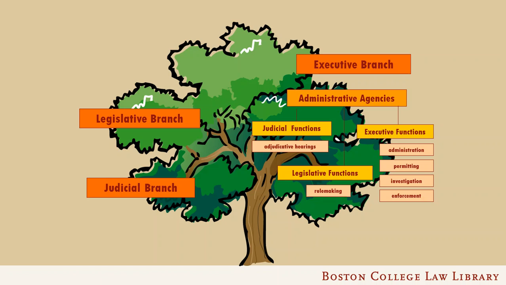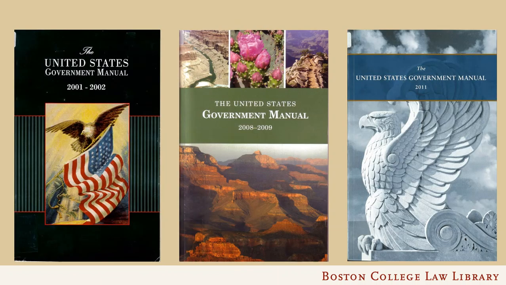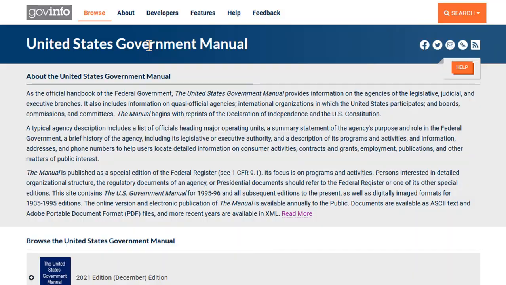However you interact with an agency, it can be helpful to find out more about the agency and the people who are in charge. One convenient source of federal government information is the official U.S. Government Manual. It's published every year in paper. It's also available online through the U.S. Government Publishing Office back to the 1996-1997 edition at govinfo.gov.